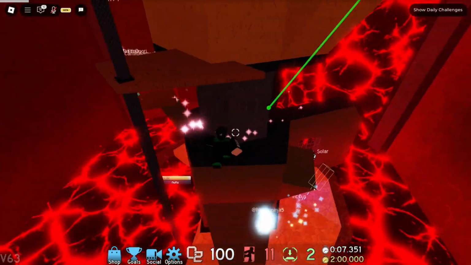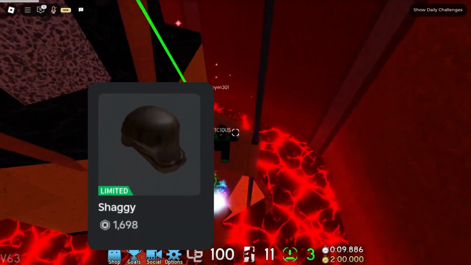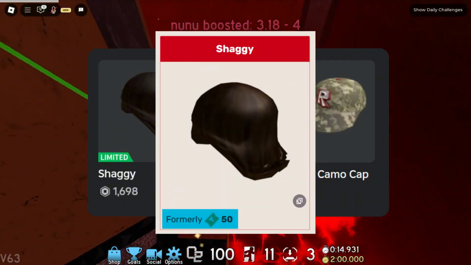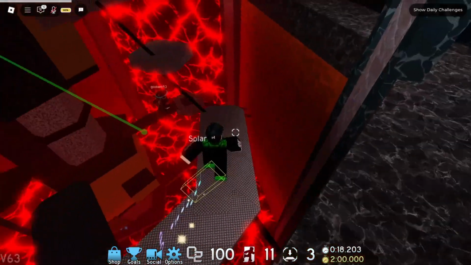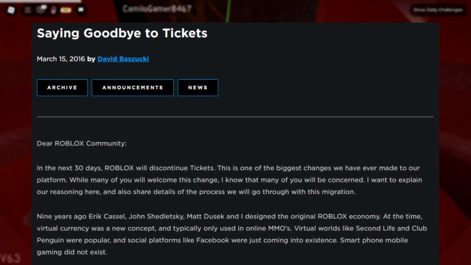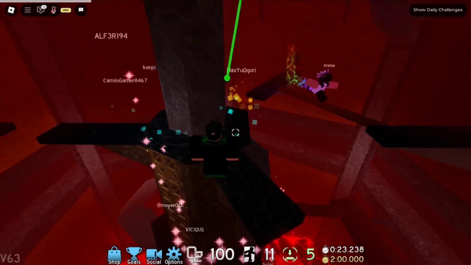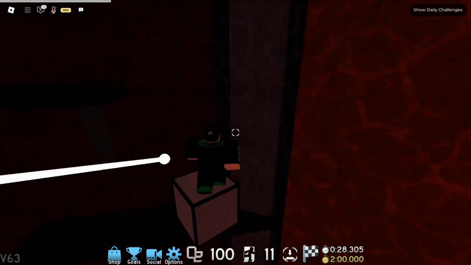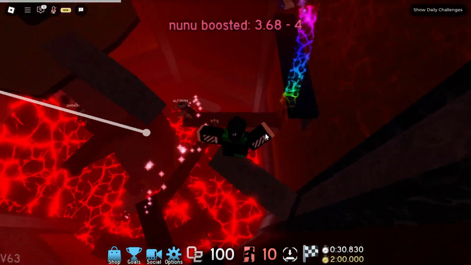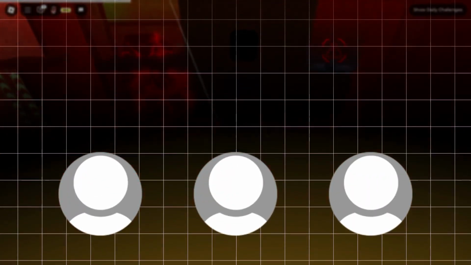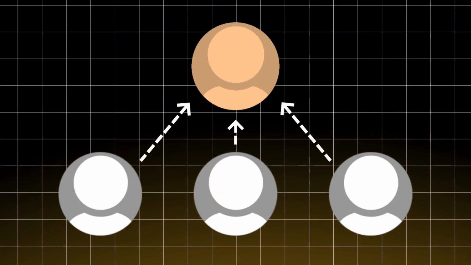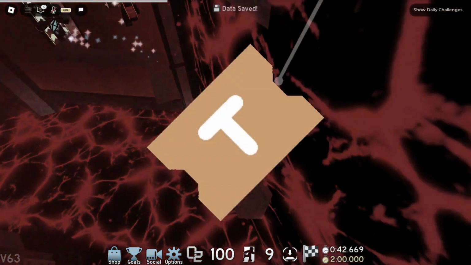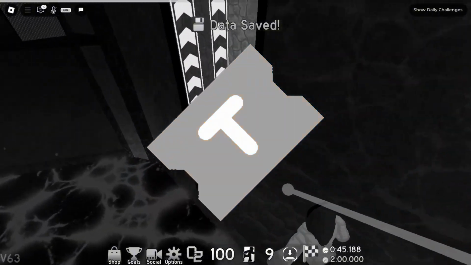If you were lucky enough, you could own items that are currently limited, like the shaggy hat and the camo cap that used to cost only a small amount of tickets back in the day. The unfortunate announcement came on March 15, 2016 through a blog post stating that tickets would be discontinued. The post claimed that the currency was causing confusion and delay for first-time users. However, the more logical speculation was the system was abused by the creation of bot accounts to mine tickets, which allowed players to convert these tickets into large amounts of Robux. In my opinion, the decision to end support for tickets is very justified.